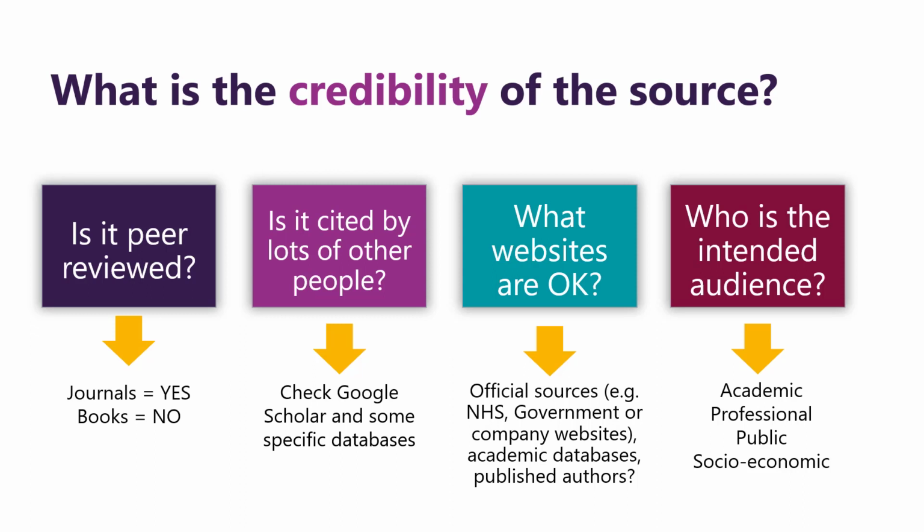For example, if you're writing a really important essay about a medical condition in your final year of university, you probably don't want to be using information from the NHS Choices website. This is a source of information that anyone in the public can use. It's written for people to help them care for themselves. It's not the kind of source we would hope a medical professional would use.